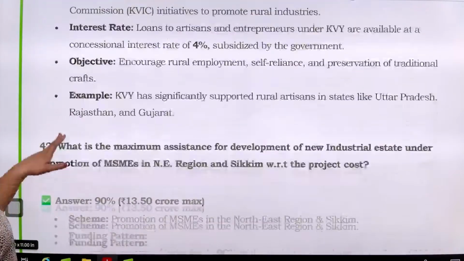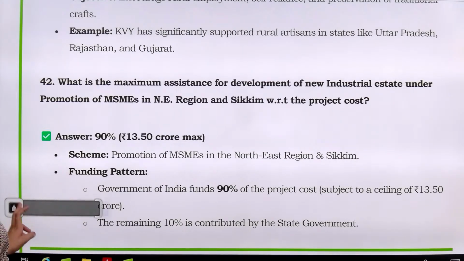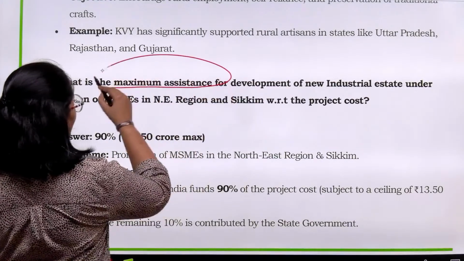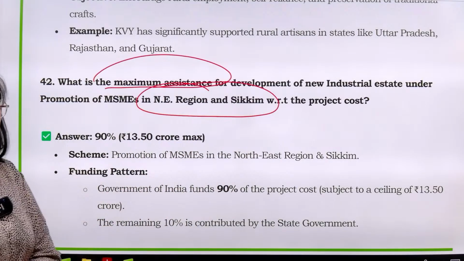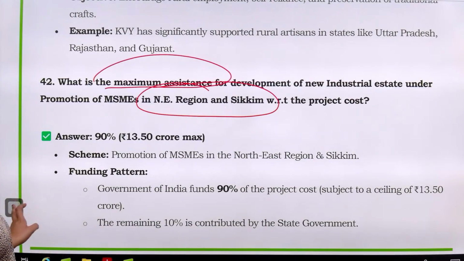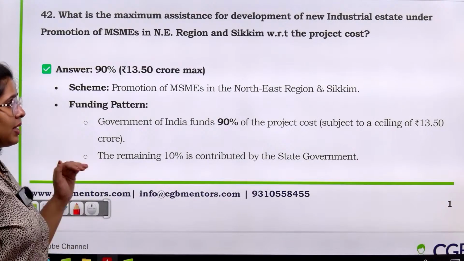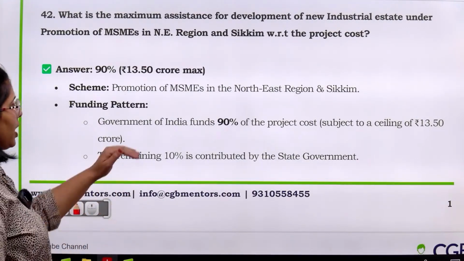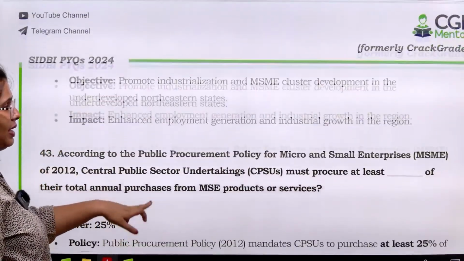Now next we have: what is the maximum assistance for development of new industrial estate under promotion of MSMEs in the North Eastern region and Sikkim with respect to the project cost. आपसे पूछा है maximum assistance क्या दी जा रही है North Eastern region में for the new industrial estate under the promotion of MSMEs. Again a factual data which asks what is the funding pattern. Straight away MSME आपकी policies and schemes से question है ये. Government of India funds 90% of the project cost and the remaining is given by the state governments.